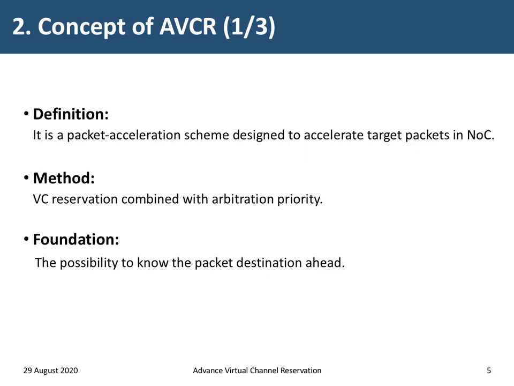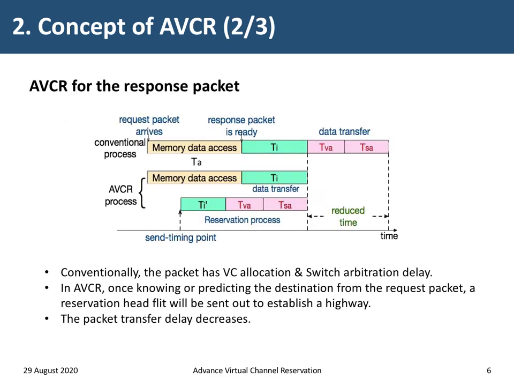Then the concept of AVCR. It is a package acceleration scheme designed to accelerate target packages in NoC. It is realized by applying VC reservation combined with arbitration priority, and it is based on the possibility to know the package destination ahead, as we explained before. We proposed AVCR both for the request and the response package. Here, I firstly show the response process.